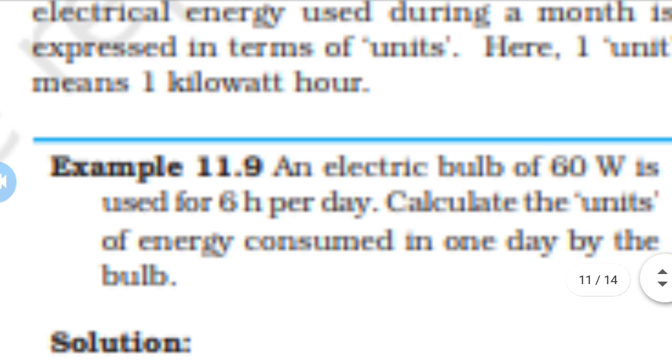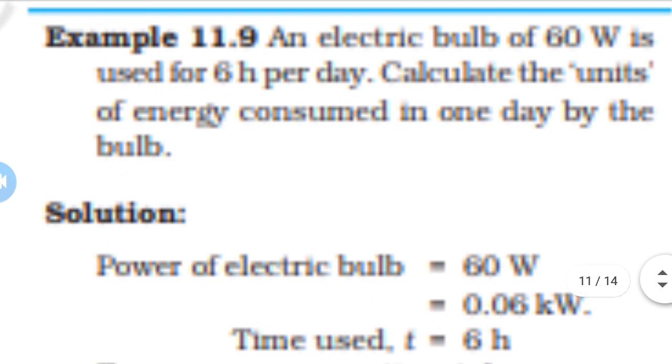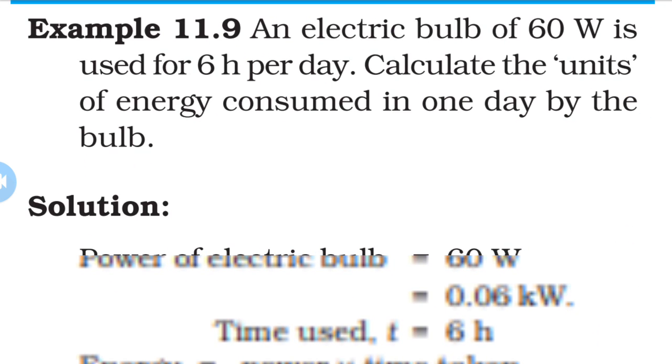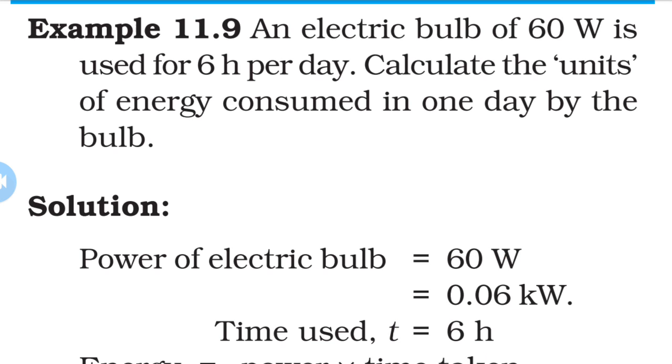Now we take an example, 11.9. An electric bulb of 60 watt is used for 6 hours per day. Calculate the units of energy consumed in 1 day by the bulb.